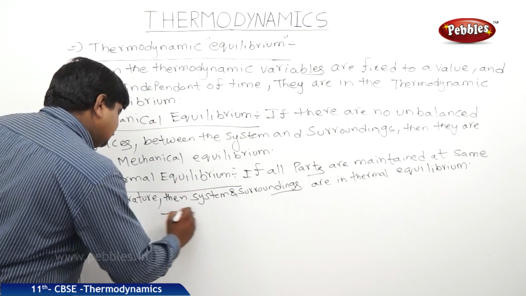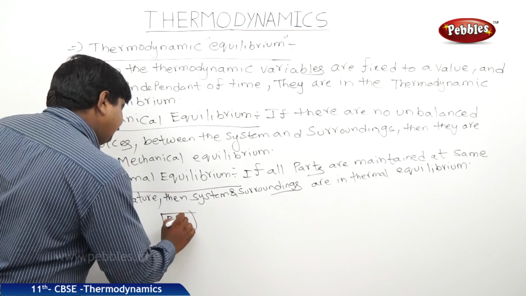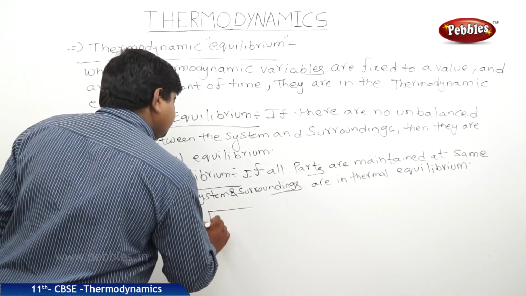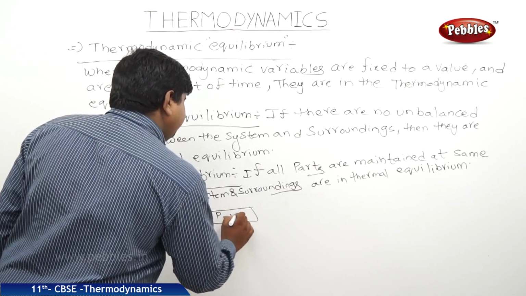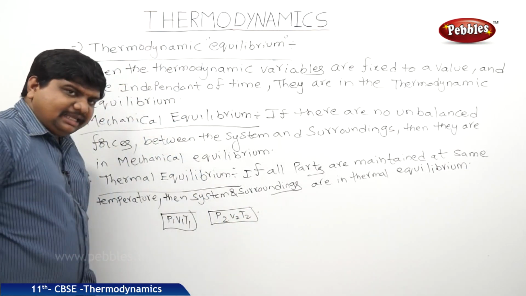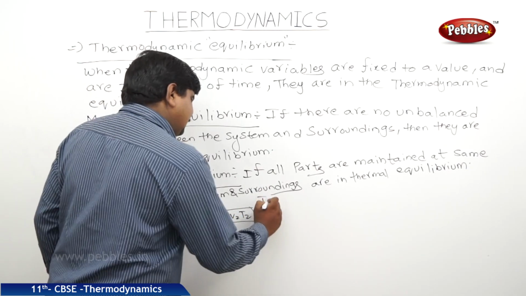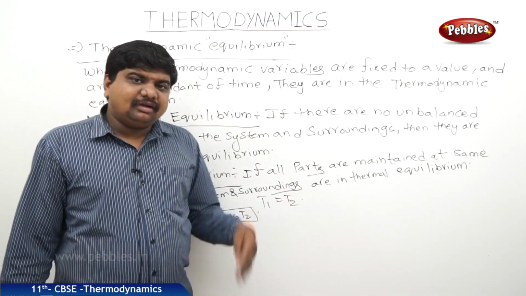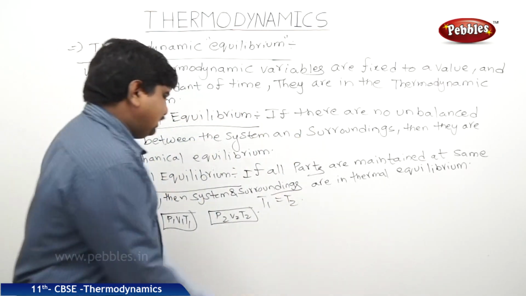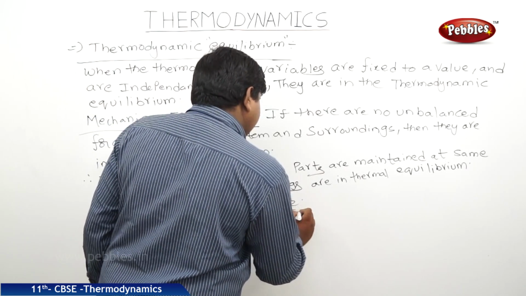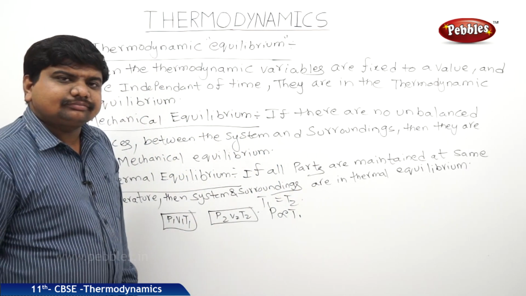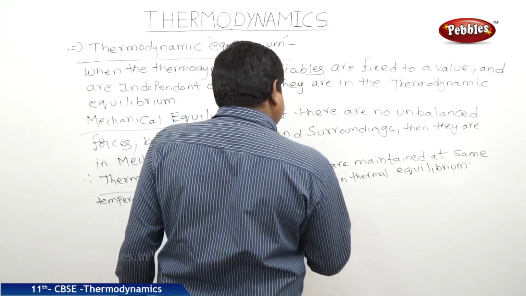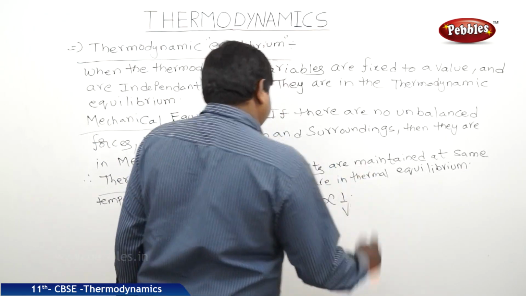Suppose the system is at P1, V1, T1, and the surroundings are at P2, V2, T2. Thermal equilibrium means we can say T1 is equal to T2. Based on the different laws of gases, pressure is directly proportional to temperature, but pressure is inversely proportional to volume.